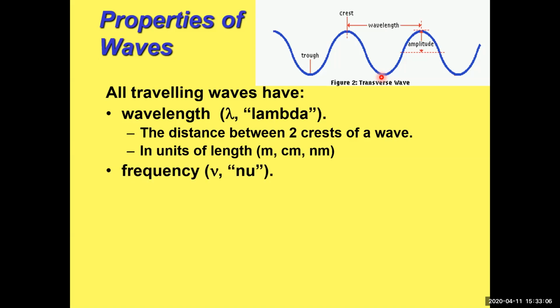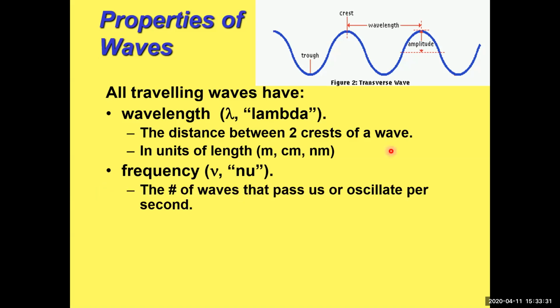It could be meters or centimeters or nanometers. And then frequency is another property of waves, and this Greek letter here represents frequency, which is pronounced nu. A lot of times in physics lately, they've gone away from nu and started using f for frequency. So you might see it that way as well, if you look up something online, but I'm going to use nu.